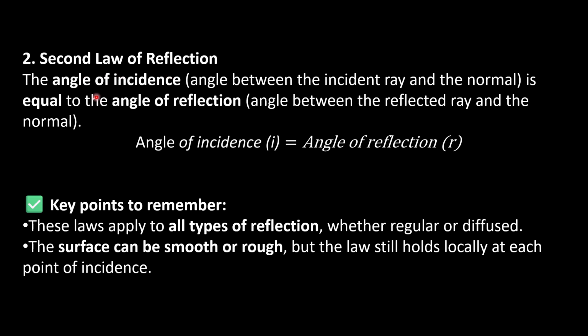Second law of reflection: the angle of incidence, the angle between the incident ray and the normal, is equal to the angle of reflection, the angle between the reflected ray and the normal. Angle of incidence equals angle of reflection. Key points to remember: these laws apply to all types of reflection, whether regular or diffused. The surface can be smooth or rough, but the law still holds locally at each point of incidence.